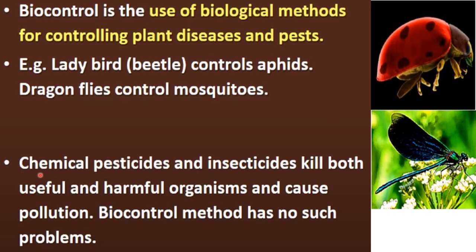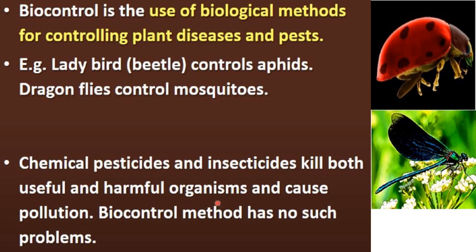Next is chemical pesticides and insecticides. Pesticides are chemicals used to kill the pests, and insecticides are chemicals used to kill the insects. Okay, so pesticides and insecticides kill both useful and harmful organisms, right?